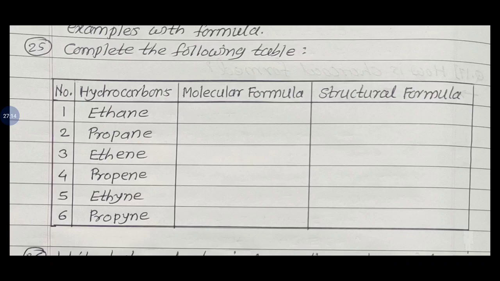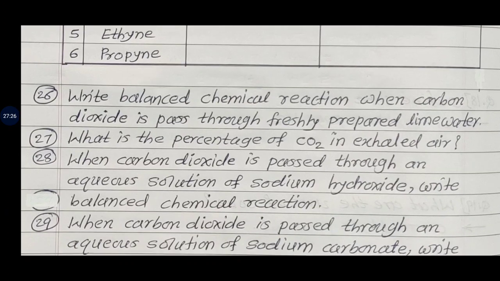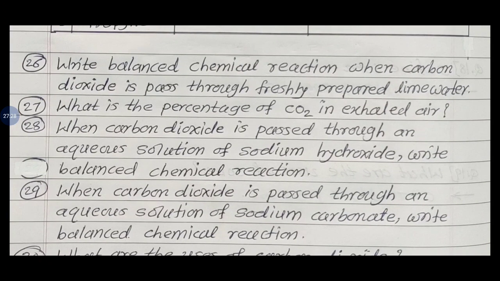You write down the molecular formula and then the structural formula that I will show there. Molecular formula is given in the bracket in our textbook. Structural formula you show as per our today's explanation. Write balanced chemical reaction when carbon dioxide is passed through freshly prepared lime water. Next, question number 27. What is the percentage of carbon dioxide in exhaled air?